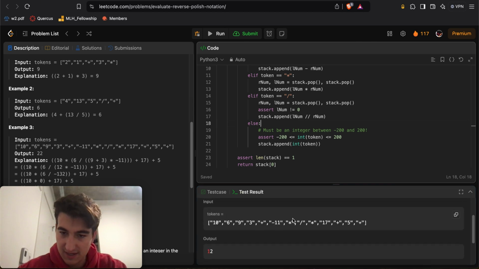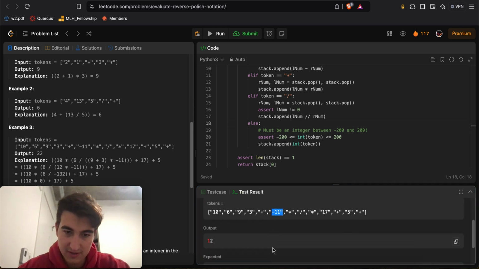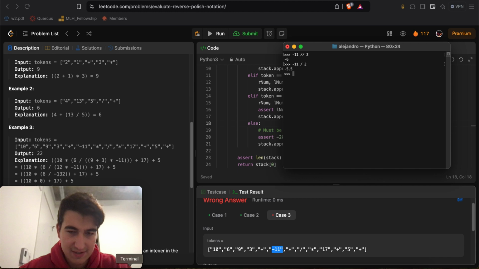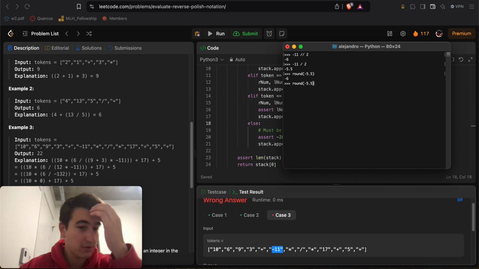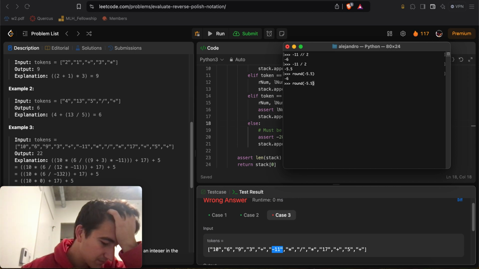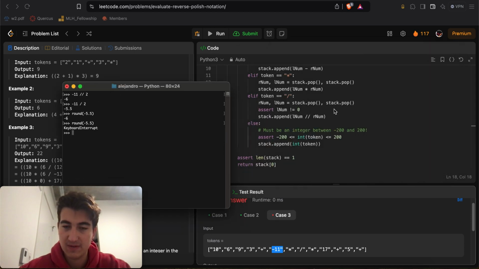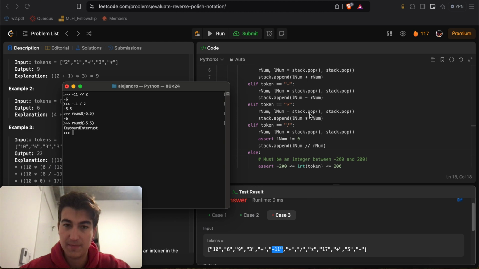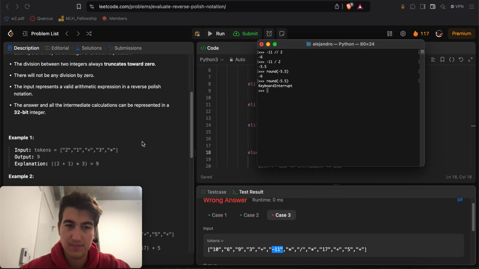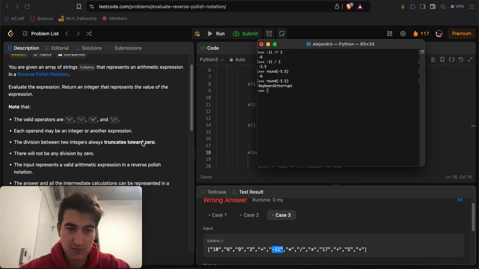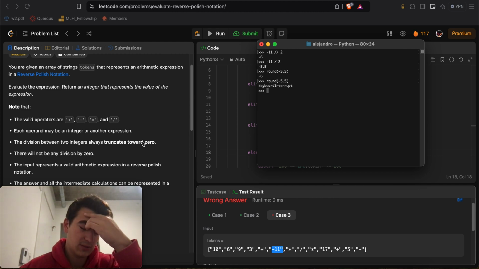Okay, now this guy is not happy. And yeah, probably because of the negative stuff here, right? So let's do, if I do round of negative 5.5, can I round towards 0? Okay. So yeah, Python is annoying in that it doesn't round to 0. It rounds down no matter what. That's annoying.